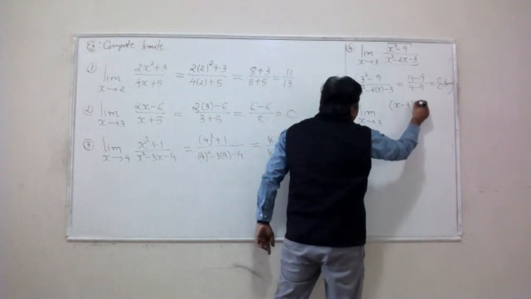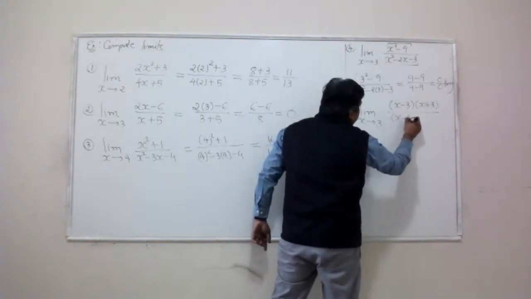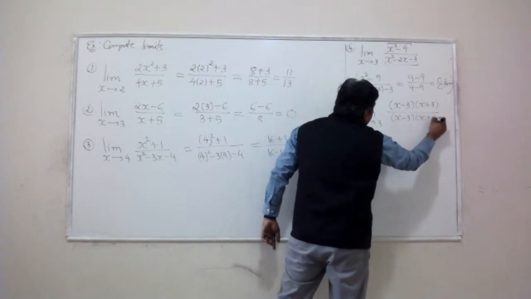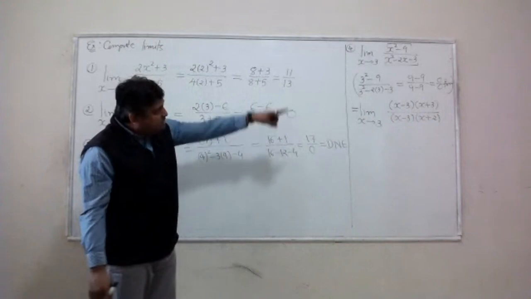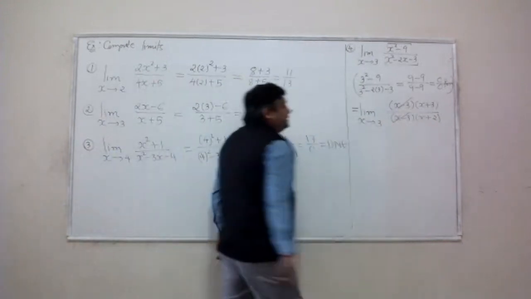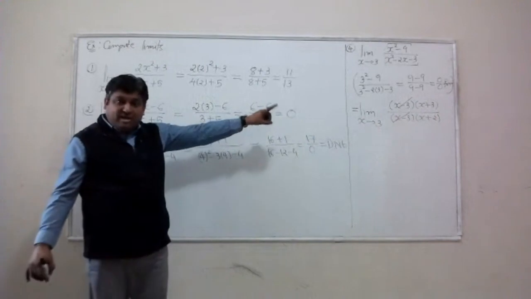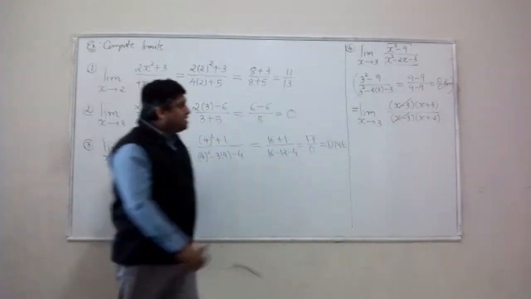Factorization is (x minus 3)(x plus 3). Do exactly the same thing that we did in that function example. Factorize top and bottom and get rid of the repeating factor. That thing that you are getting rid of represents the location of the hole, right?